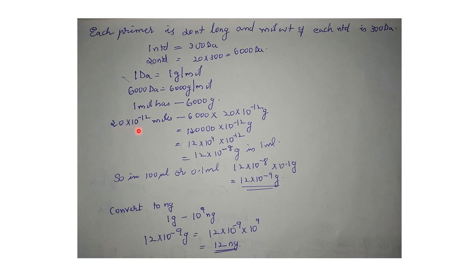So 20 into 10 raised to minus 12 moles, they have given as picomoles, will have 6000 into 20 into 10 raised to minus 12 grams. So that will be 12 into 10 raised to minus 8 grams in 1 ml. So we have to see for a 100 microliter reaction or 0.1 ml. So 12 into 10 raised to minus 8 into 0.1, that is 12 into 10 raised to minus 9 grams. Now convert to nanogram. 1 gram is 10 raised to 9 nanogram. So 12 into 10 raised to minus 9 gram will be 12 nanogram.